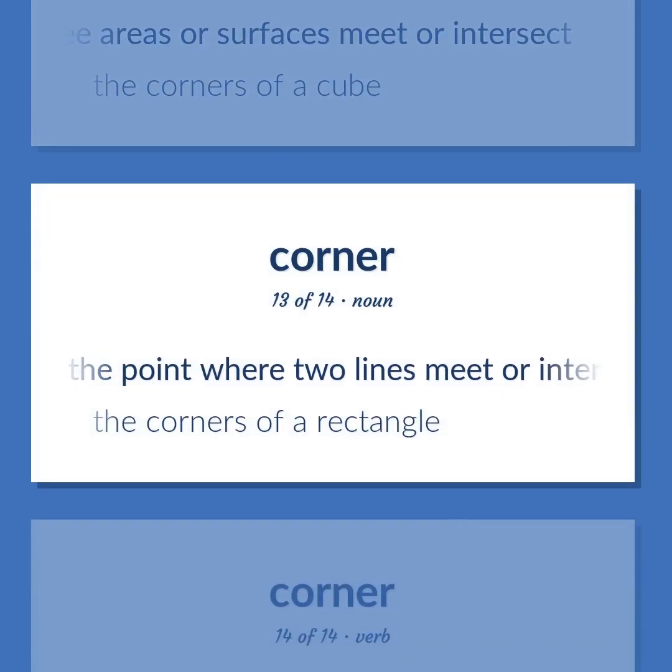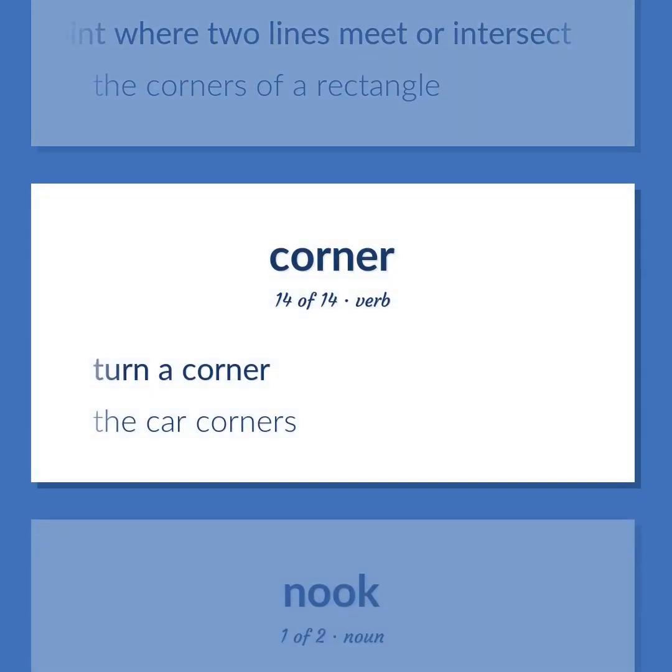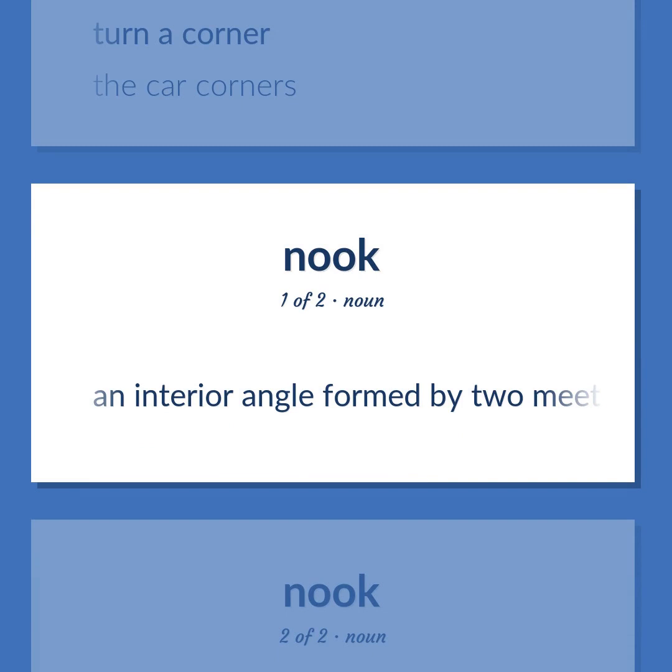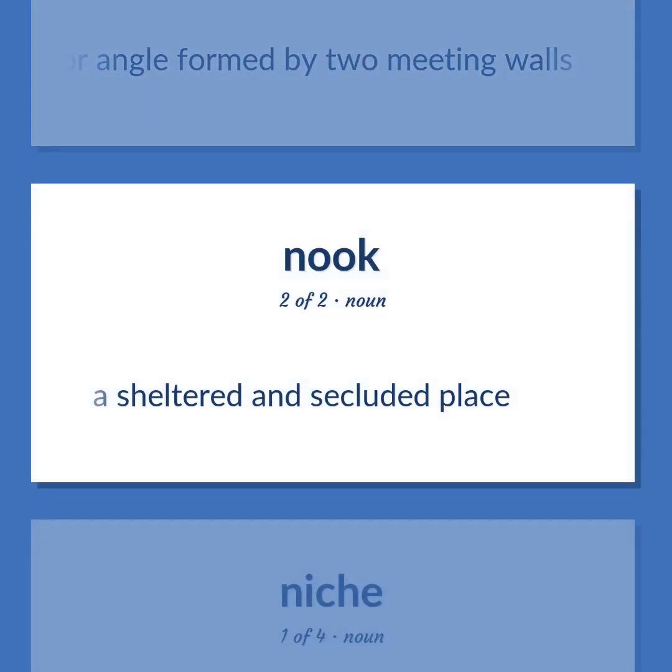The point where two lines meet or intersect. The corners of a rectangle. Turn a corner. The car corners. An interior angle formed by two meeting walls. A sheltered and secluded place.